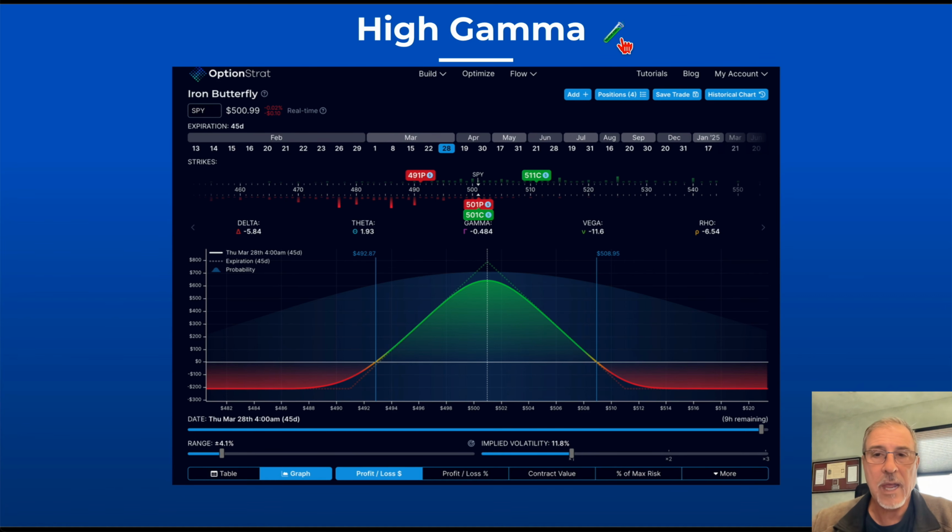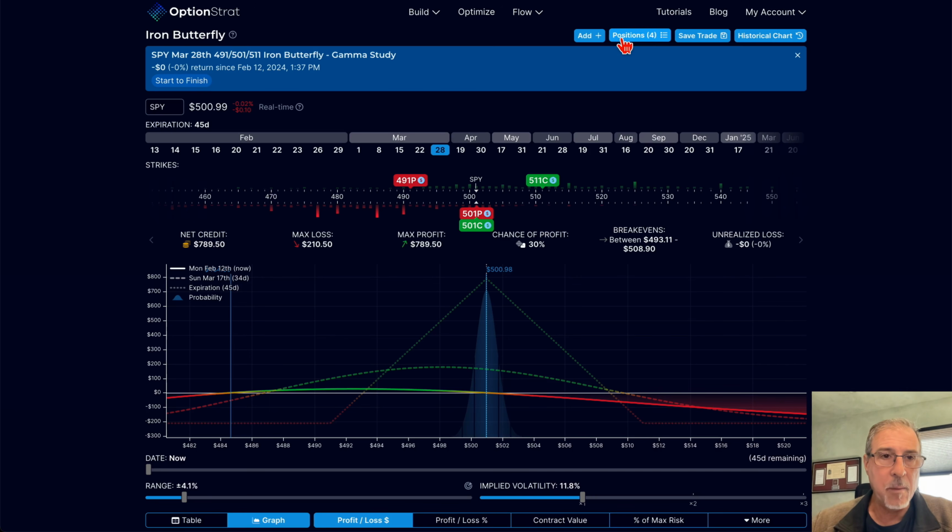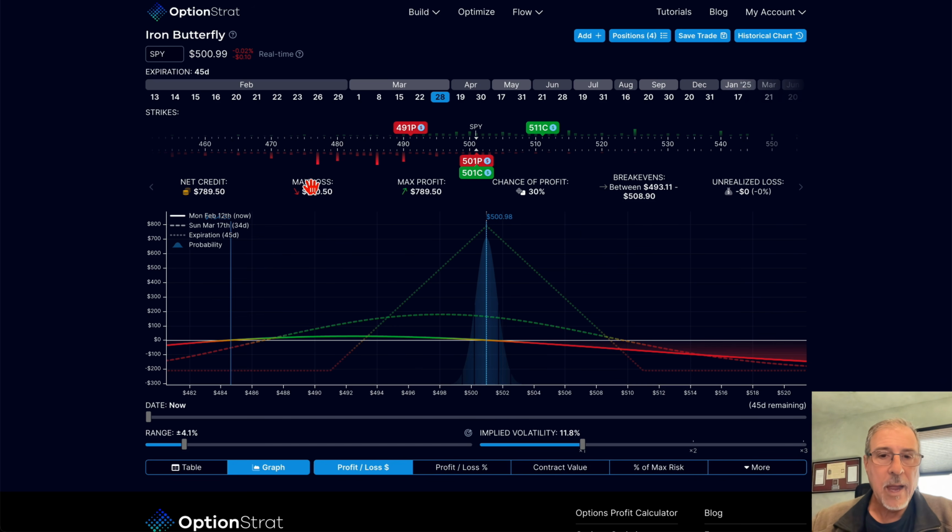So let's come in and take a look at a lab, and we'll kind of play with this a little bit. So as I mentioned, we come in here and we can see that if I drop from 501 and I go down to 494, okay, so that was a $25 change in price.